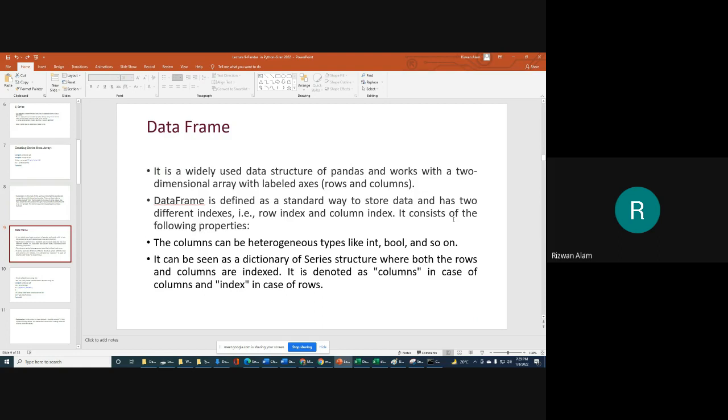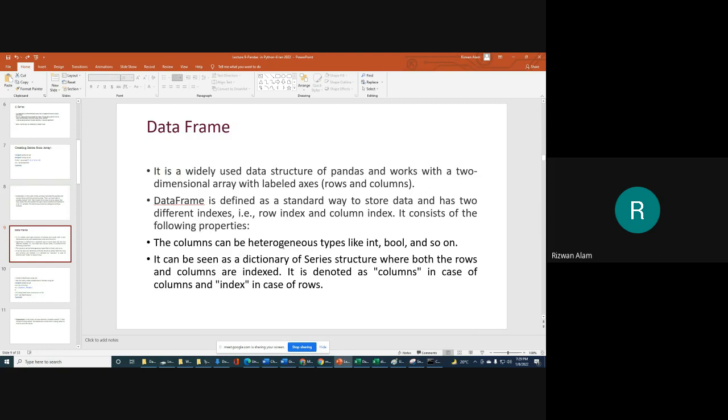It consists of the following properties. The columns can be heterogeneous types like int, bool, and so on. So the first column may be integer, then the second column you can take as, for example, float. The data type in different columns may be different. That is the basic property of a data frame.